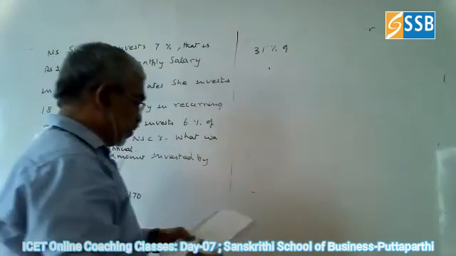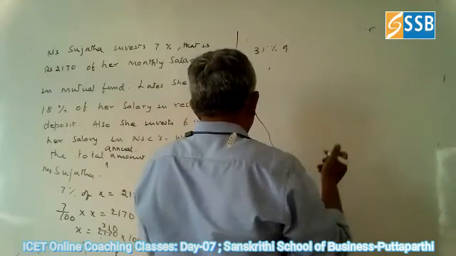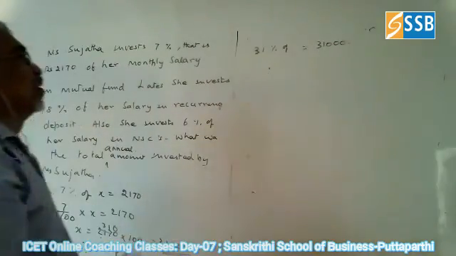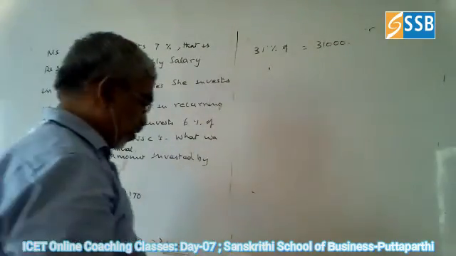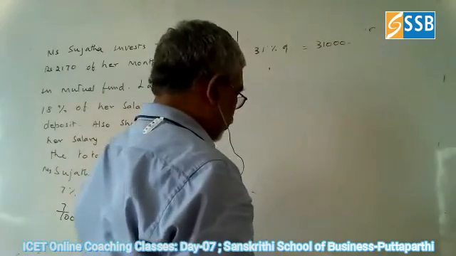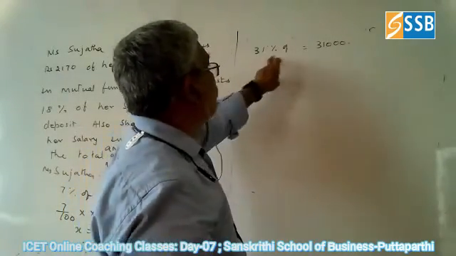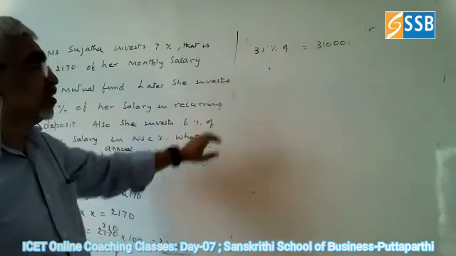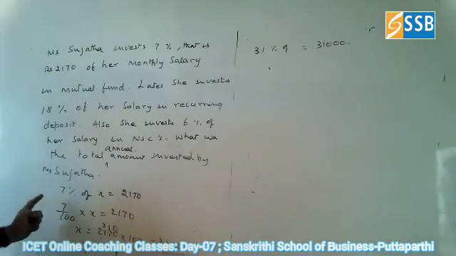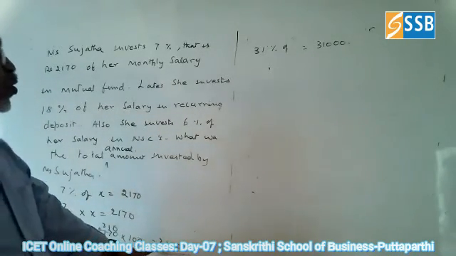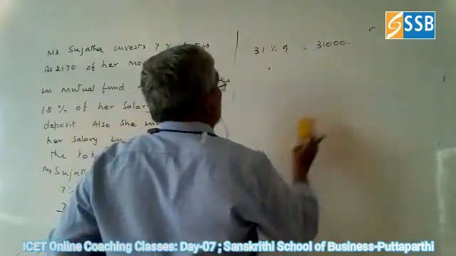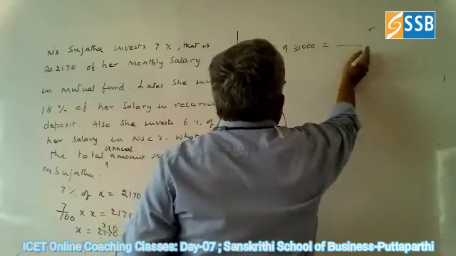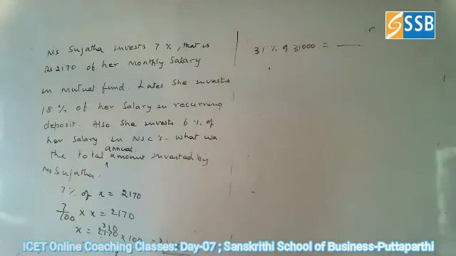Okay. Total 31% of 31,000. 31% of 31,000 we have to find. What is the value? Individual value you can find. So from 7% we got the total amount. So 31% of 31,000 is equal to what? So the remaining we want is equal to what?